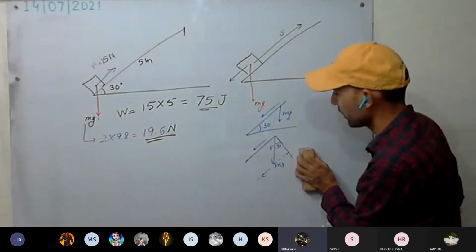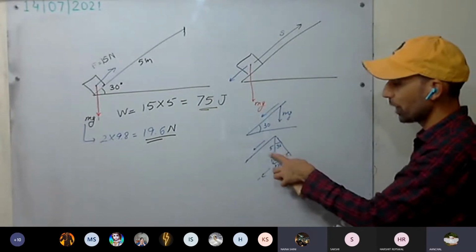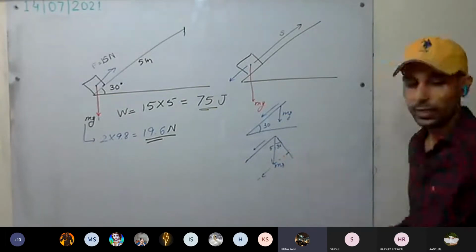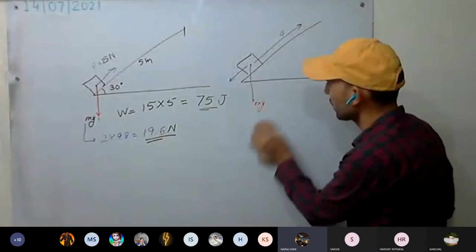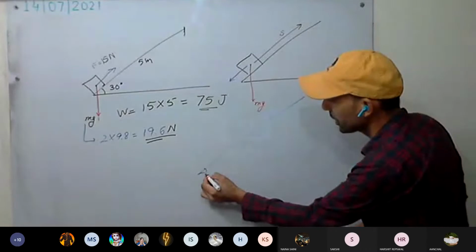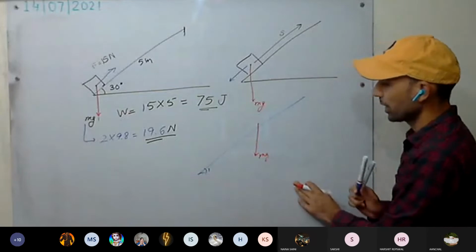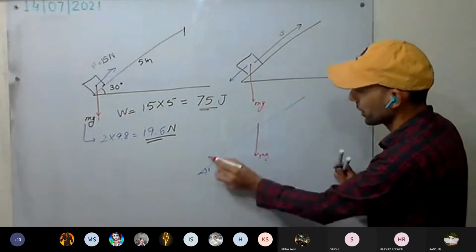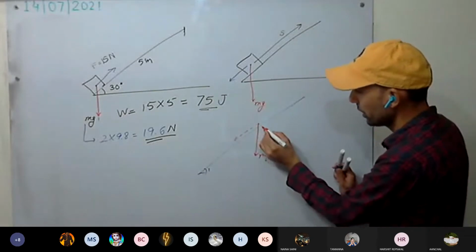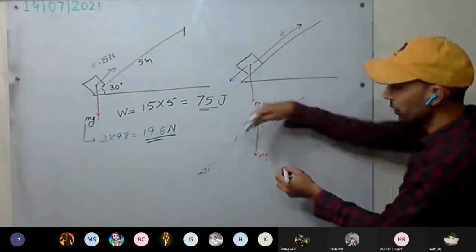I have to explain components again. Sine 30, what is it? Opposite upon hypotenuse. One minute, let me explain it. Many haven't understood this component thing. See here, this is the inclined plane, 30 degrees. Forget about this one, for example. This is the mg. This is the direction of displacement. This is the horizontal component along this line. This is the normal component to the displacement.